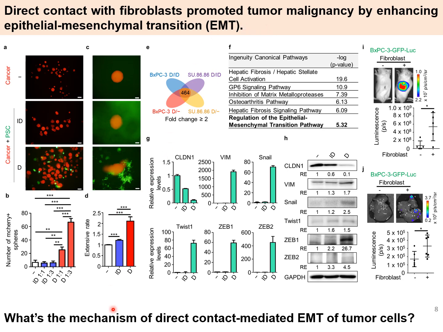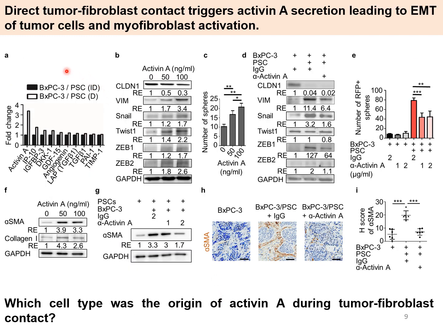And the next question is, what's the mechanism of direct contact-mediated EMT of tumor cells? To discover the mechanism, I performed a cytokine array to measure cytokine secretion during co-culturing of BxPC3 cancer cells with PSC, pancreatic stellate cells, which are fibroblasts, in transwell with the indirect and direct contact conditions. And Activin A is the only cytokine that had more than a twofold increase upon direct co-culture.